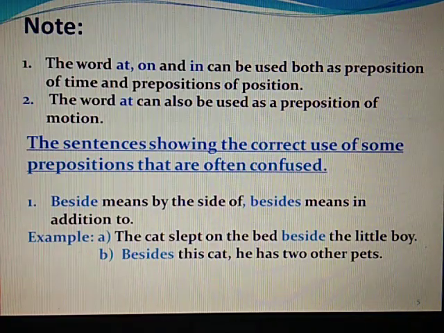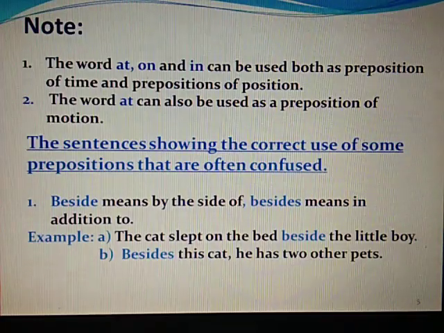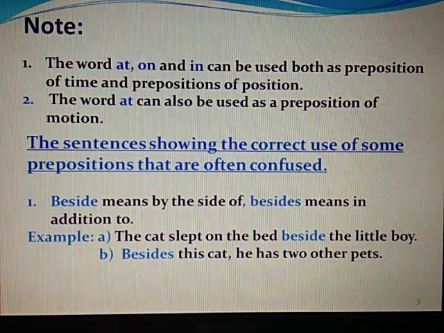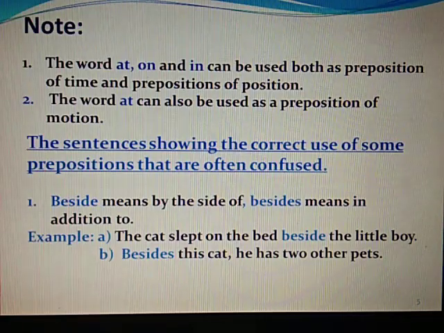Beside the little boy means by the side of the little boy. But in the next example, besides this cat, he has two other pets. So here besides means in addition to this cat, he has two other pets also. So here the meaning changes.